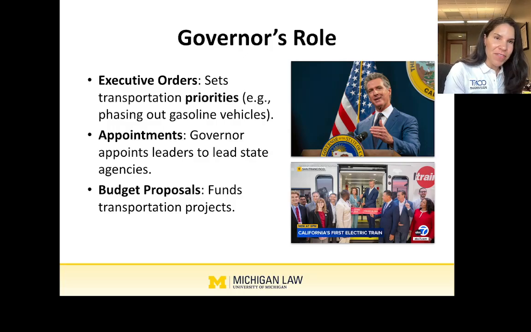But you don't have to write them down. You can just pick someone that either shares your priorities or agrees to follow your priorities. And as they hire within the agency, or the agency sets its agendas and goals for the year, they're going to really feed off of those priorities of the governor.